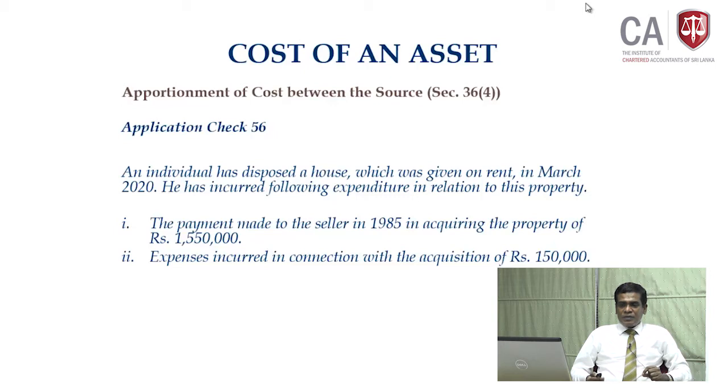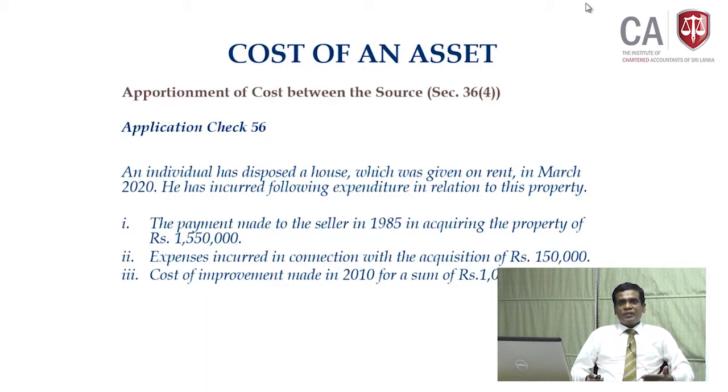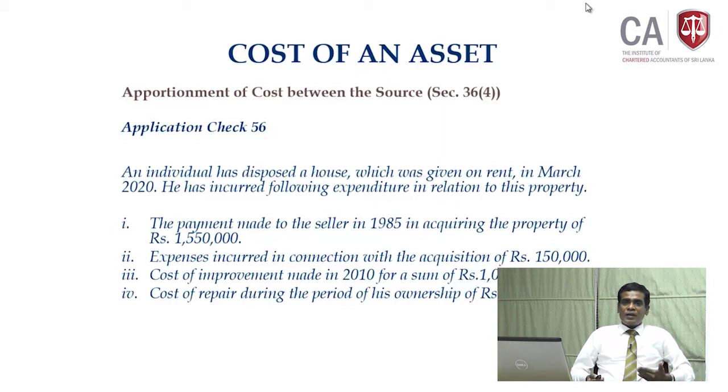Expenditure connected with the acquisition, 150,000, maybe any brokerage, any other expenses. Cost of improvement made in 2010 for 1,020,000, that is also recognized as cost of an asset. Cost of repairing during the period of his ownership, 750,000. Repairing during the ownership you can also claim, but provided you do not claim this amount against any other income source.